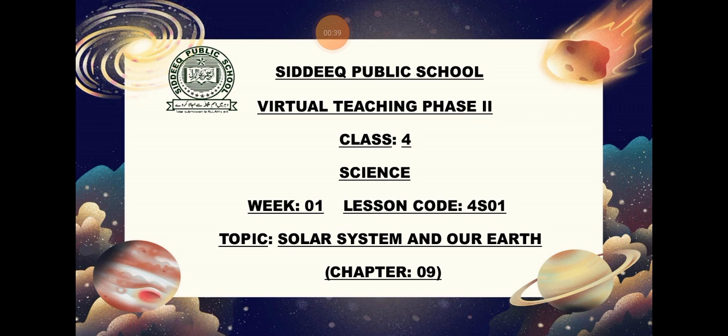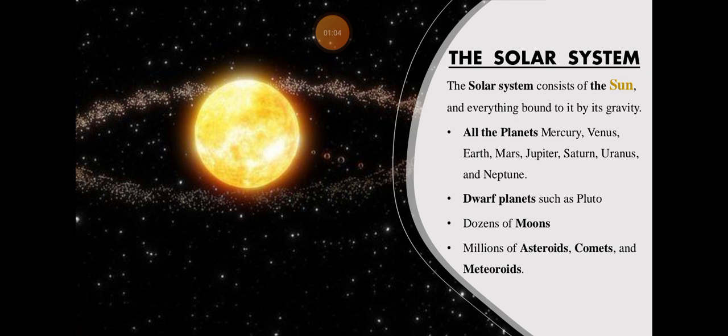So in science today, our chapter is solar system and our earth. Like I had been through asteroids, meteorites, comets, meteoroid, and solar system, planets. But here there are two or three more things that I'm gonna discuss with you. So it's gonna be fun. So let's start. Bismillah Rahman Rahim.